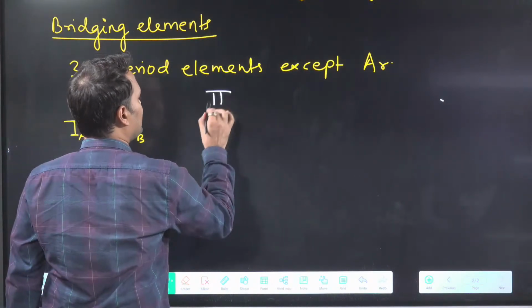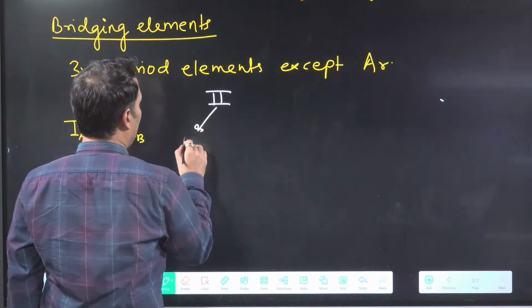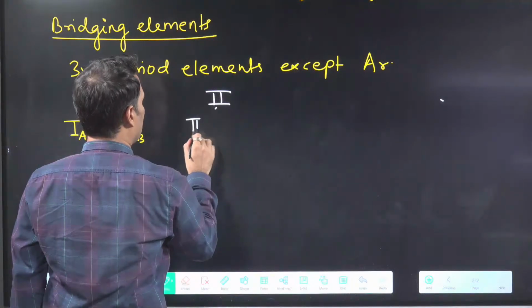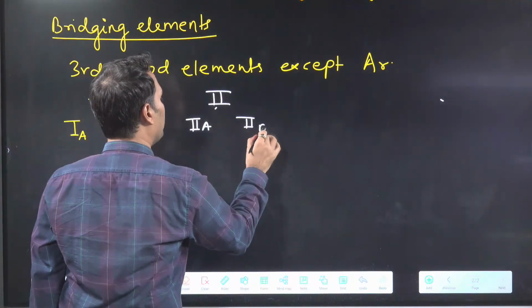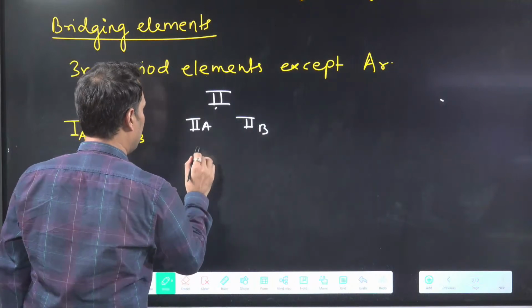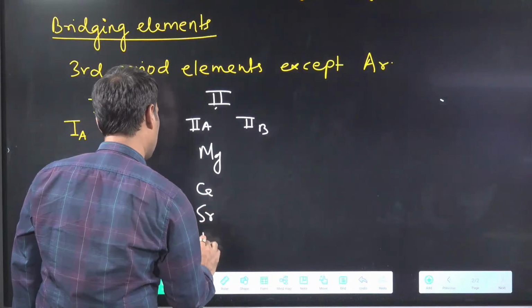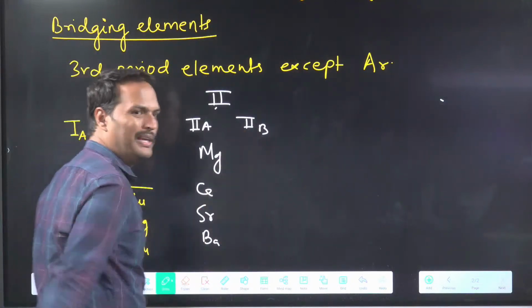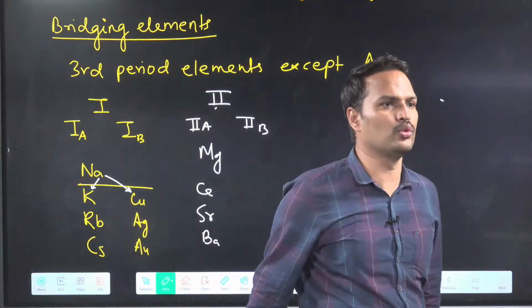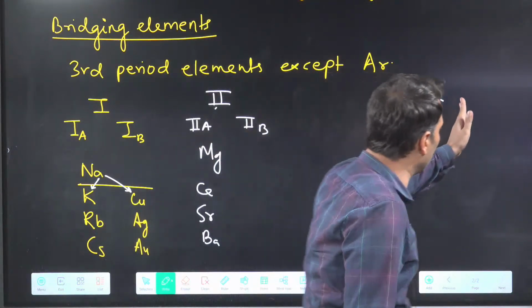Similarly, you can say like this: suppose you have the second Roman group. In this, I will have two subgroups, that is your 2A and 2B. 2A is your alkaline earth metals: beryllium, magnesium, calcium, strontium, barium. What is 2B? Can you tell me which group number is 2B? Everyone check NCERT.